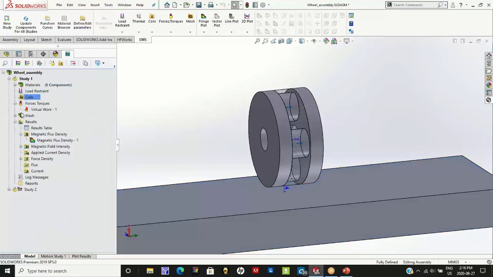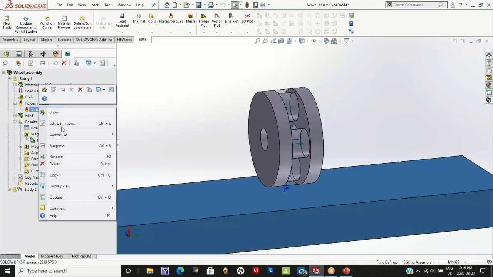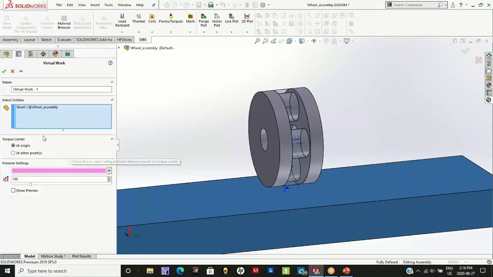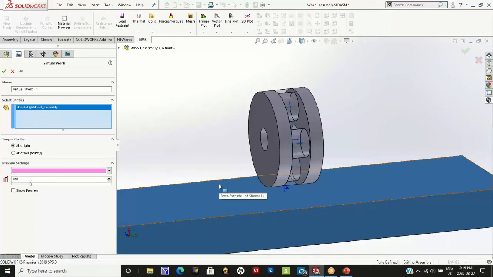That is requested using this virtual work. By requesting the virtual work on the steel plate, we are asking the EMS program to compute and give us the force acting on the steel plate.